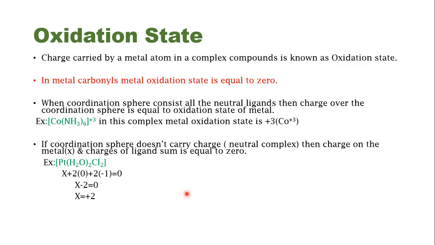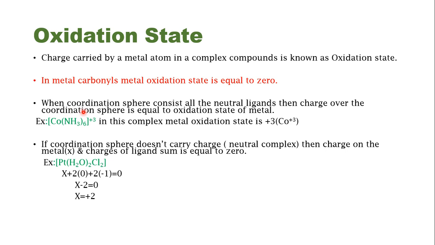Next up, how to calculate the oxidation states. As I have mentioned, oxidation state is the charge carried by a metal atom in a complex compound. In metal carbonyls, the metal oxidation state is always equal to 0. This is because carbonyl does not carry any charge. That's why all the metal carbonyls have the metal oxidation state as 0.